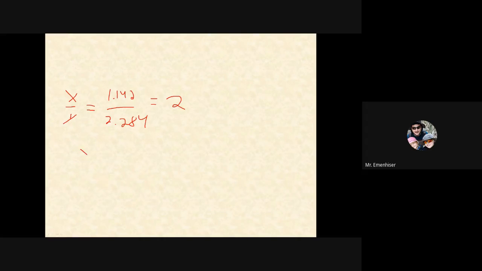So Y has twice as much oxygen than nitrogen. Therefore, if X is equal to NO, Y has twice as much oxygen than nitrogen.